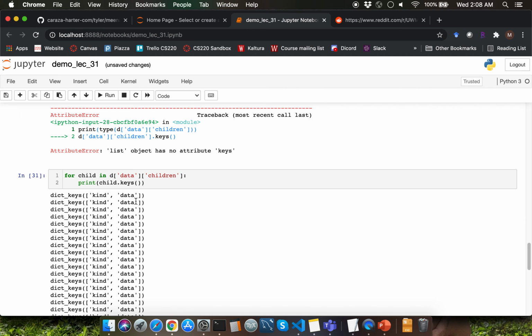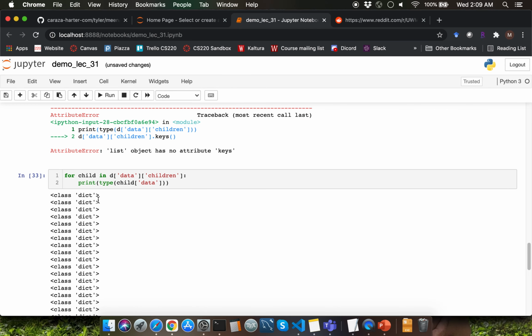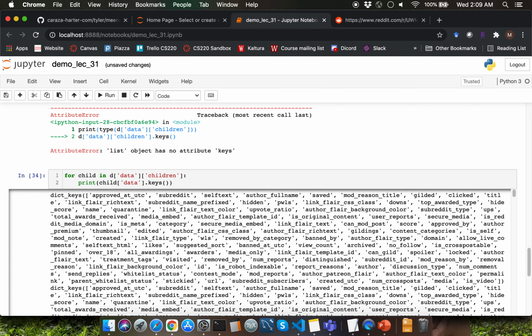We already know that data is the relevant key, so I'm going to directly look up the value for the data key by typing child, open square bracket, data within single quotations, and then close square bracket. Observe that we are getting another dictionary here. That's because you have curly braces. If you use the type function call again, you can confirm it as a dictionary. Since it's a dictionary, let's go ahead and explore the keys of that particular dictionary. We are getting a lot of keys over here.